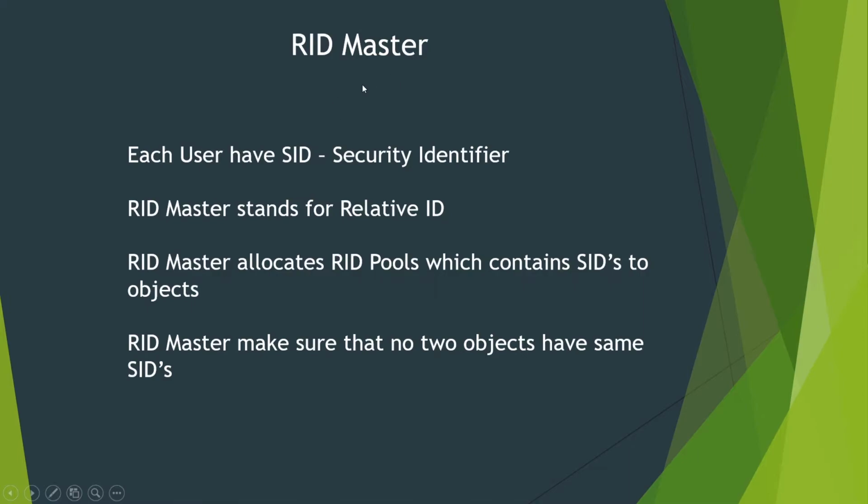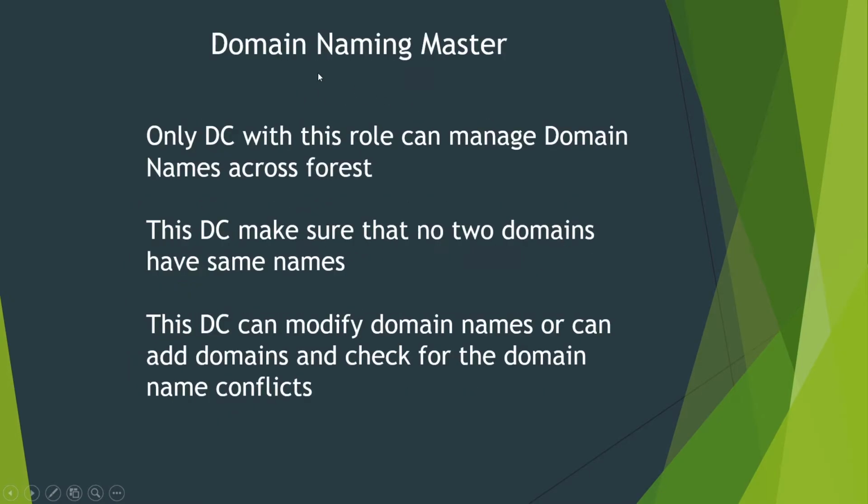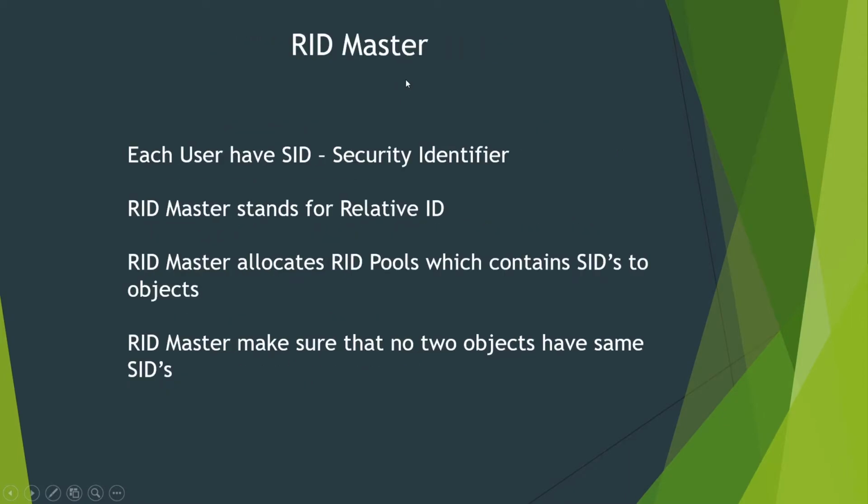And the next one is RID master. From now we will see the domain wide roles. These two, schema master and domain naming master, are the forest wide roles. Now we are going to see the domain wide roles, starting with the RID master. Every domain has a domain controller with the RID master role enabled. Each user has a security identifier, that is SID. So if there is a user1, then user1 has a SID to identify that particular user.